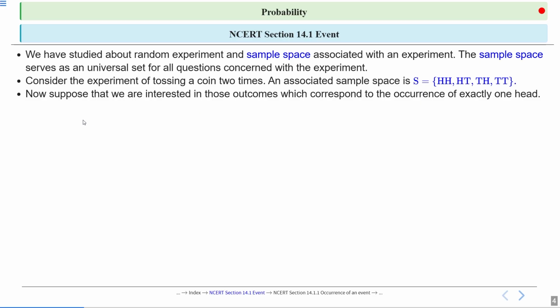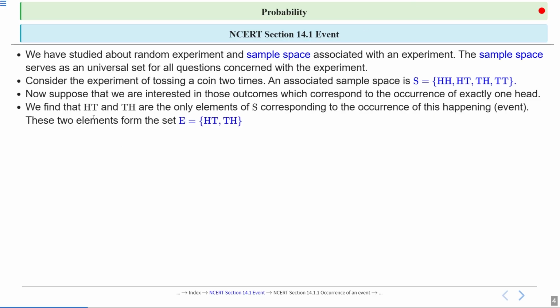Now suppose that we are interested in those outcomes which correspond to the occurrence of exactly one head. Try to observe the sample space S. How many such elements will you get in S where exactly one head occurs?